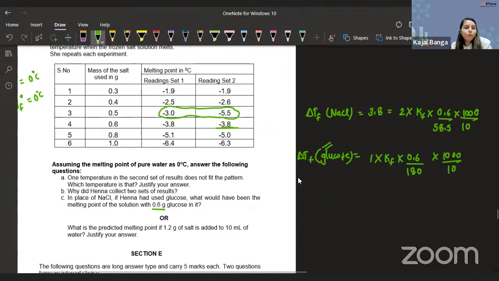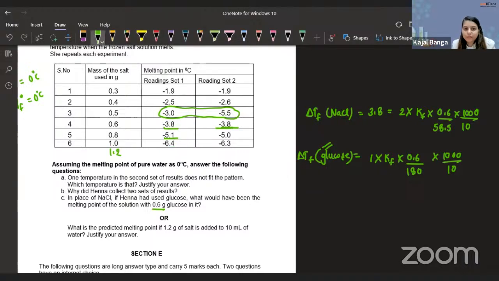Simple. And what is the prediction? Okay, let's see. What is the predicted melting point if 1.2 gram of salt is added? So guys, what will be the predicted melting point? 6.2, because in 1.2, it will be 6.2. You are having the increment of 2 from here now. 3.8, then 5.1, then 6.4.